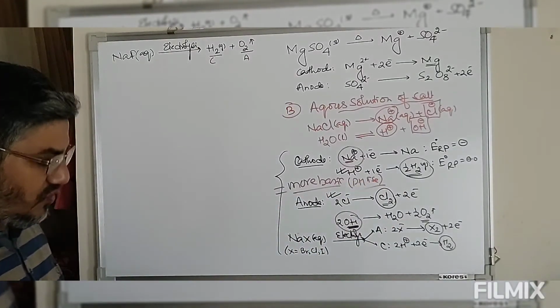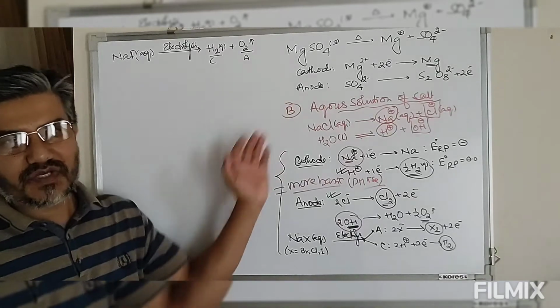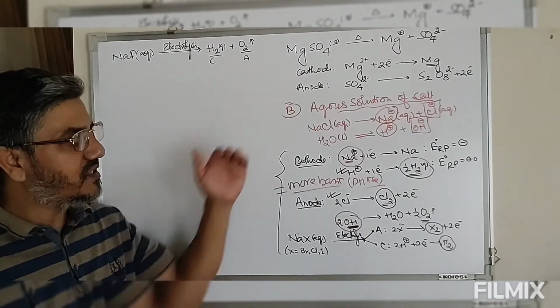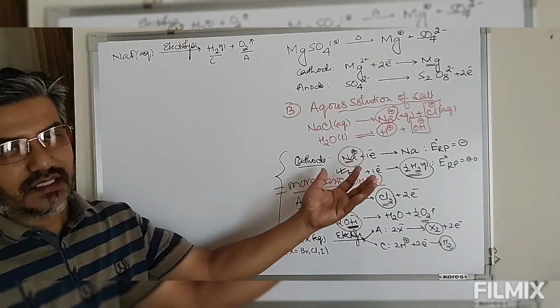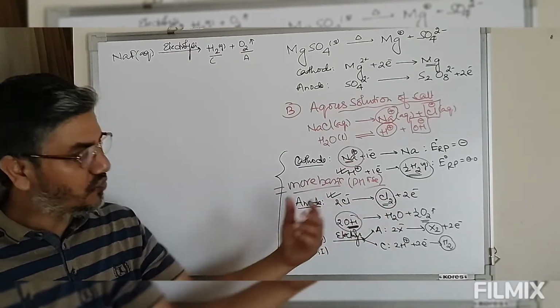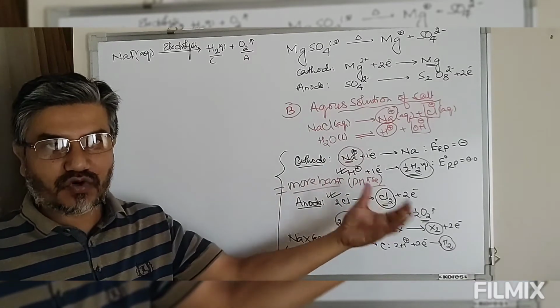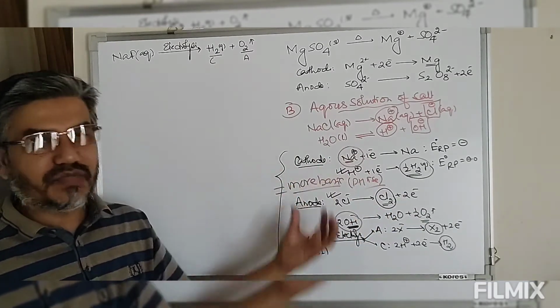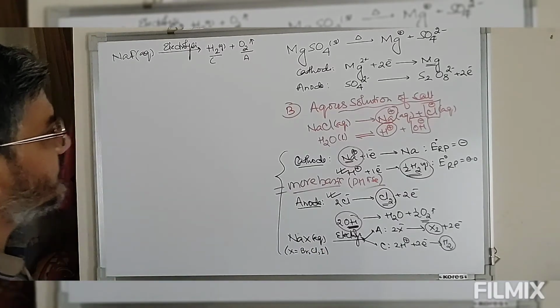So electrolysis of aqueous sodium, potassium, rubidium, cesium salts, all these salts of alkali metals, will form extra OH minus ion in solution. Due to the formation of this extra OH minus ion, the solution becomes more and more basic and the pH will increase. So this is the first case.